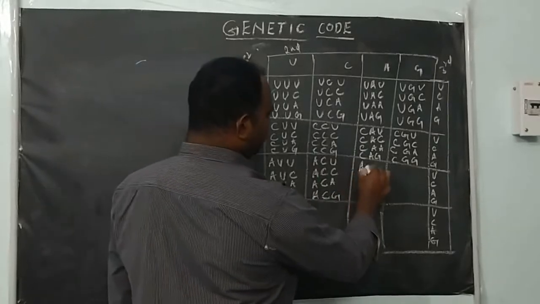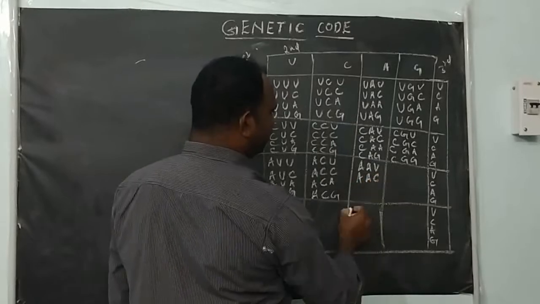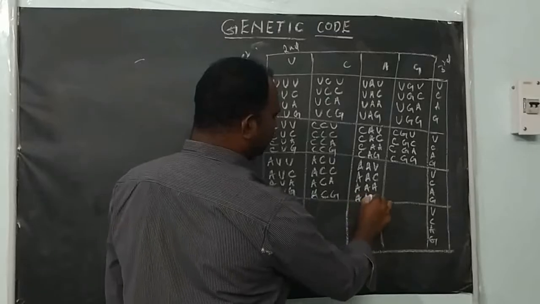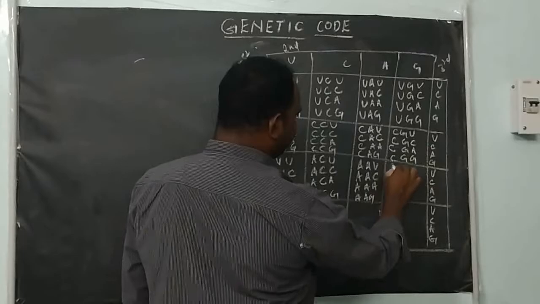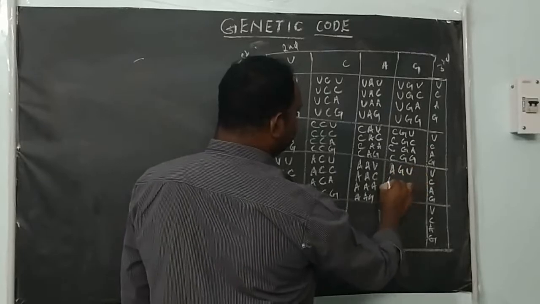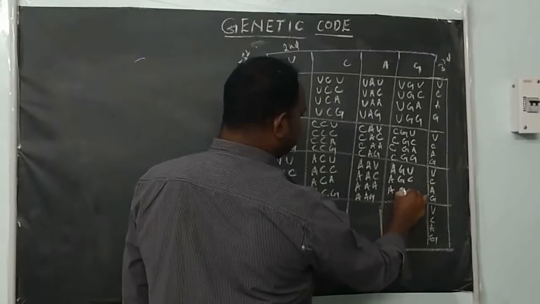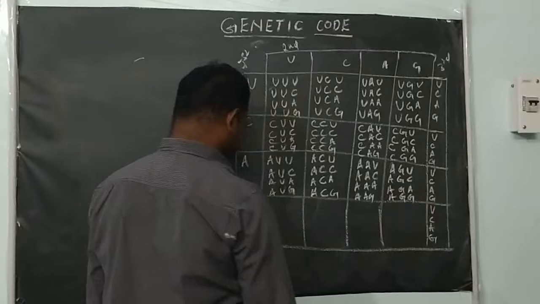Next you can see here A U A C A G. And next letter here A G U A G C A G A. So A G G, right?